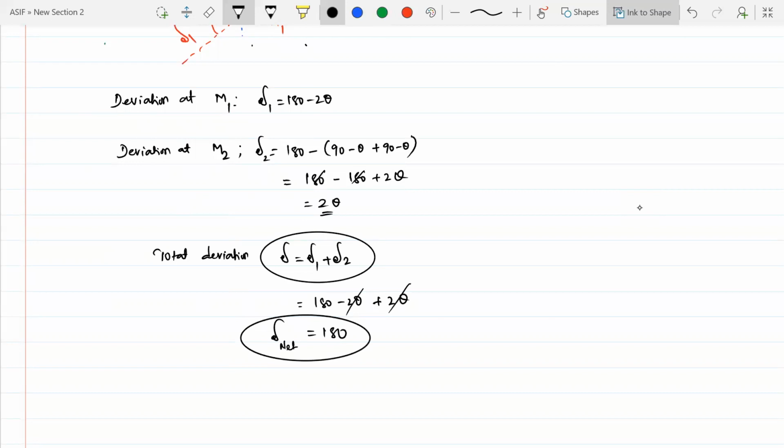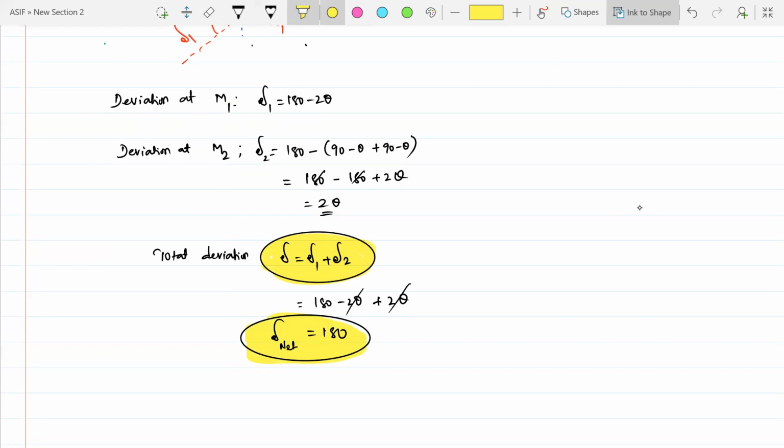Is that clear? Yes, sir. What if delta 1 and delta 2 are in the same direction? If they are in the same direction, they are added. If they are in opposite directions, we do subtraction. Opposite means like negative and positive sides. If I take the anti-clockwise direction as positive, you take clockwise as negative.